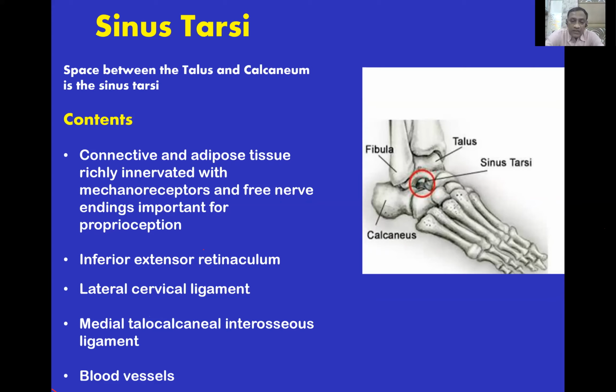Then there's the attachment of the inferior extensor retinaculum. There's the attachment of the lateral cervical ligament. There's the attachment of the medial talocalcaneal interosseous ligament. There are few blood vessels. So these are the contents of the sinus tarsi. Examiner may ask you, especially when you say something about the triple arthrodesis.